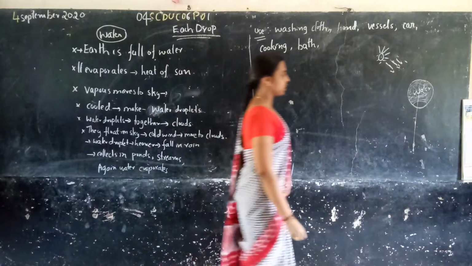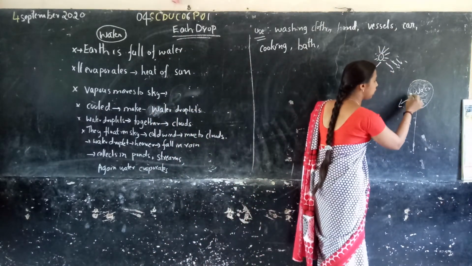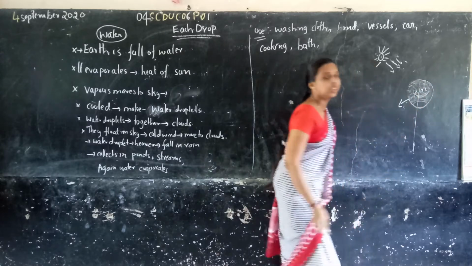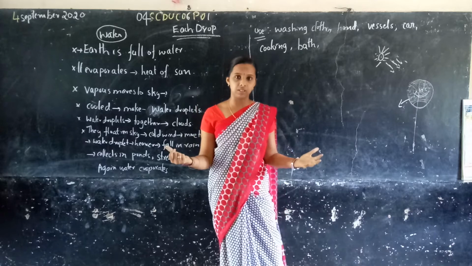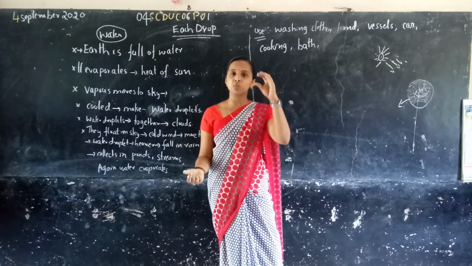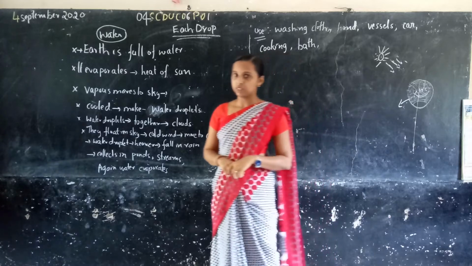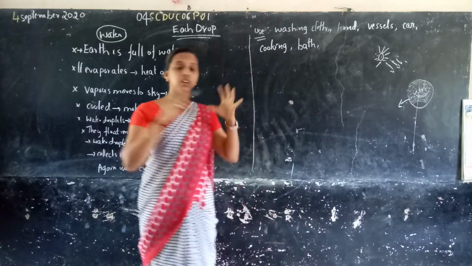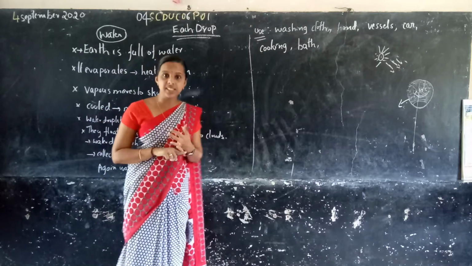So this is our earth, and it contains a lot of water. In our earth there is a lot of water and only a small part of land.